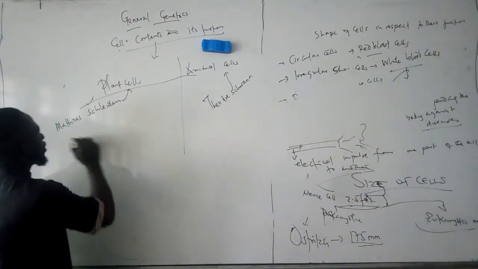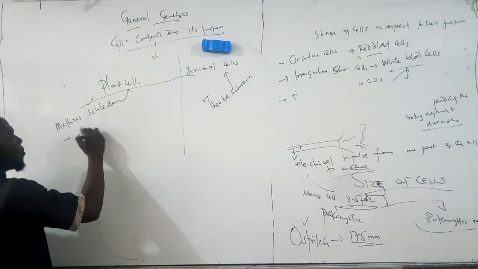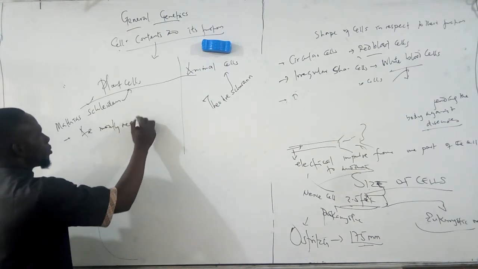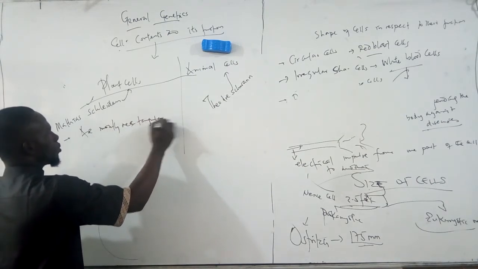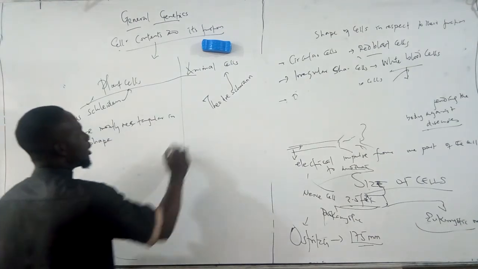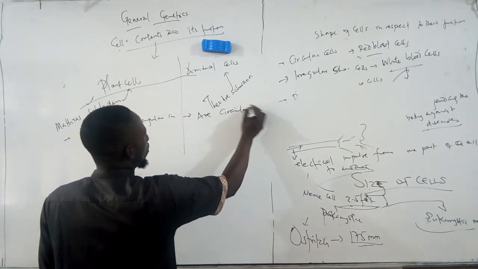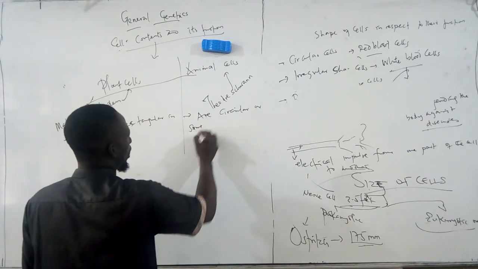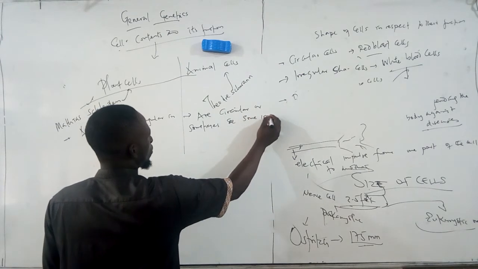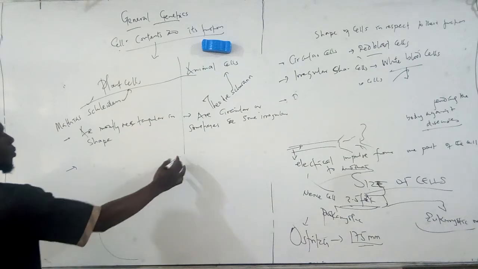Talking about the first aspect, plant cells are mostly rectangular in shape, while animal cells are circular. Sometimes you can see some irregular shapes.